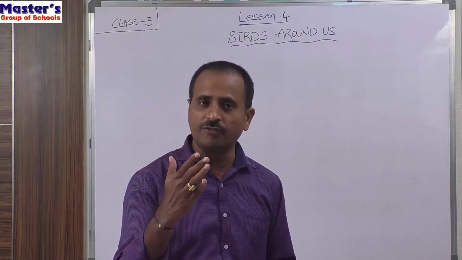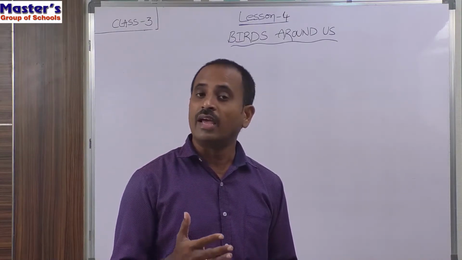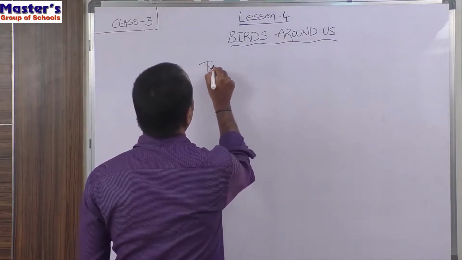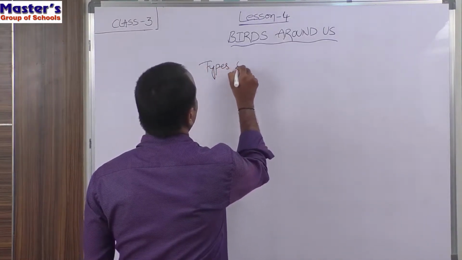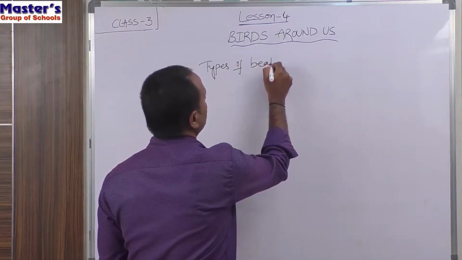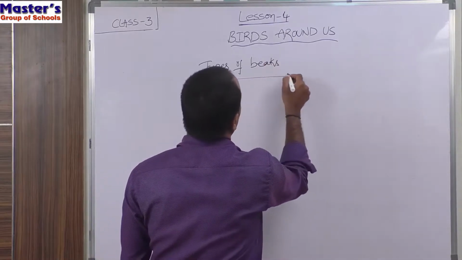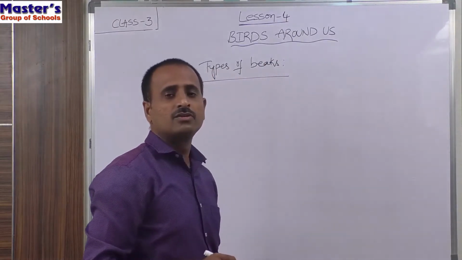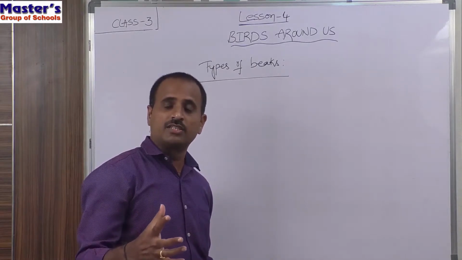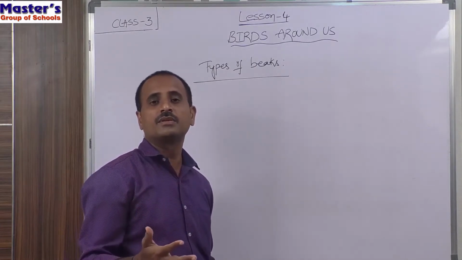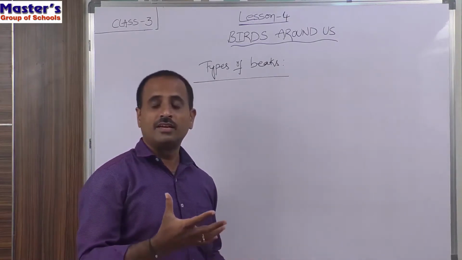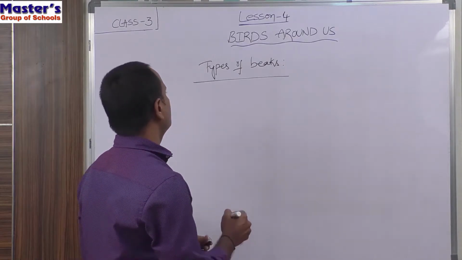So based upon their food habits, they have different types of beaks. So that is the types of beaks. Children, based upon the food habits of the birds, different birds will have different types of beaks. So what are the different types of beaks? Because different birds will eat different types of food items, that's why they have different types of beaks. Let us see the different types of beaks.